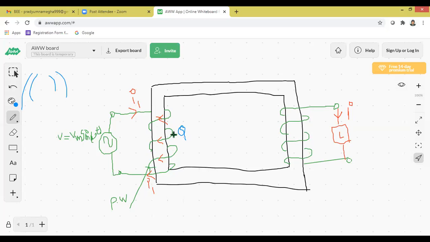So when the primary winding of the transformer is excited by the input AC supply, V is equal to Vm sin omega t, current flows through the primary winding, which is denoted by I1. As a result, due to the flow of the current I1, a magnetic field is created. Now the next point. Since the primary winding is wound on the rectangular iron frame, the rectangular iron frame is filled with magnetic energy, or the rectangular iron frame gets magnetized. This is what we have to show with dotted lines. So let me draw the dotted lines.